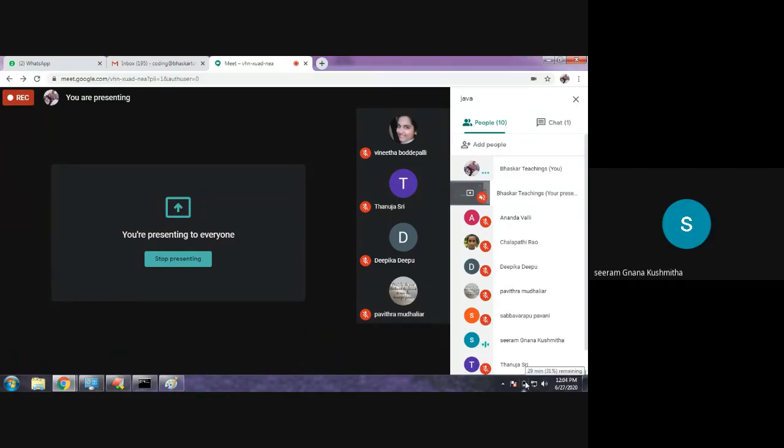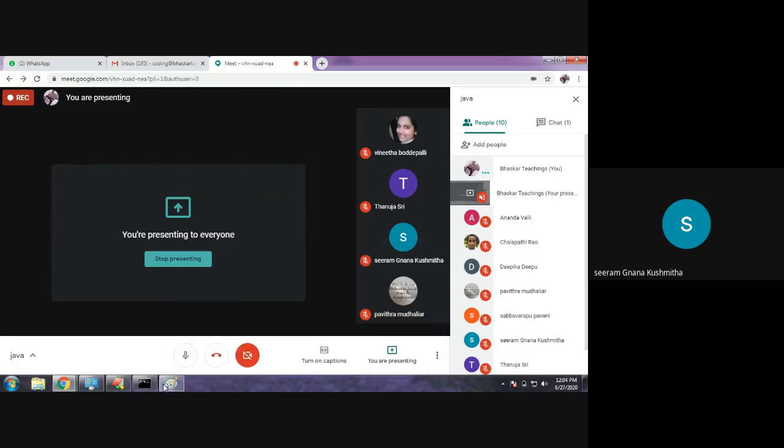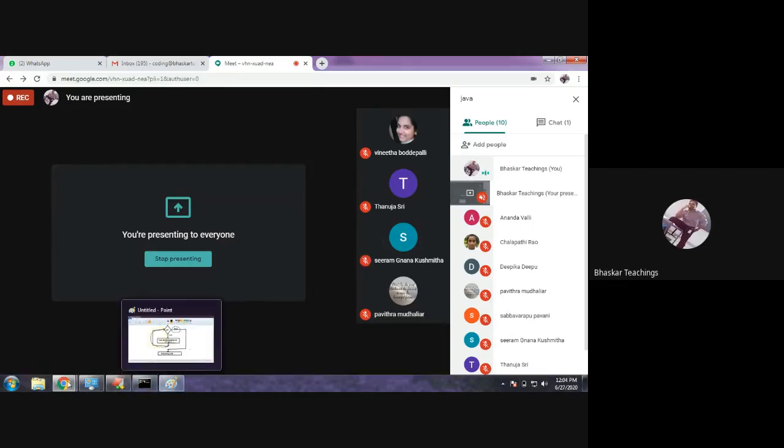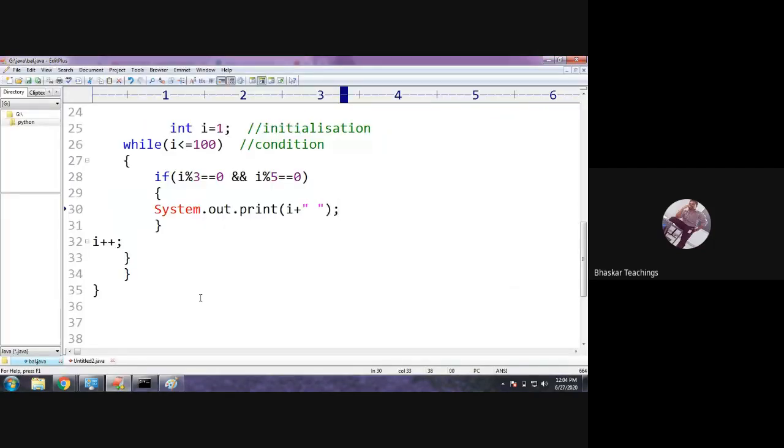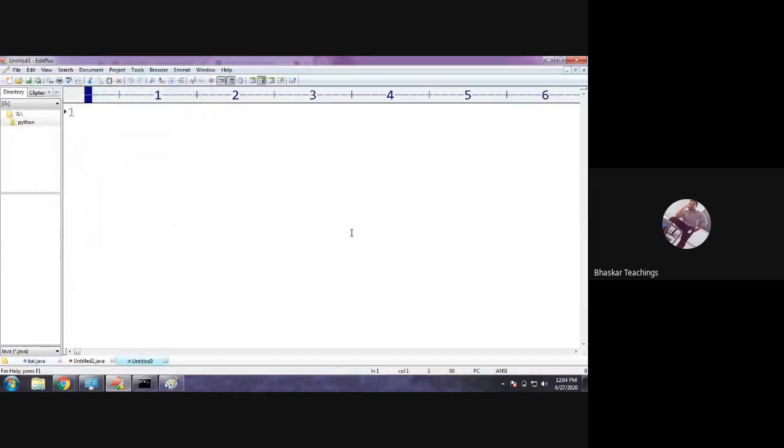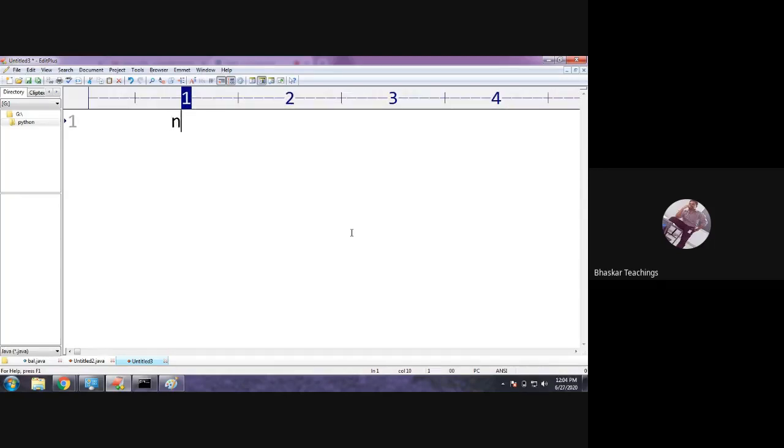Okay, so next one is we are going to see whether a number is perfect or not. So listen, when do you say a number is perfect? Suppose there is a number n and there will be factors of n, right? The factors of n, that is 1 to n itself, there will be some factors.